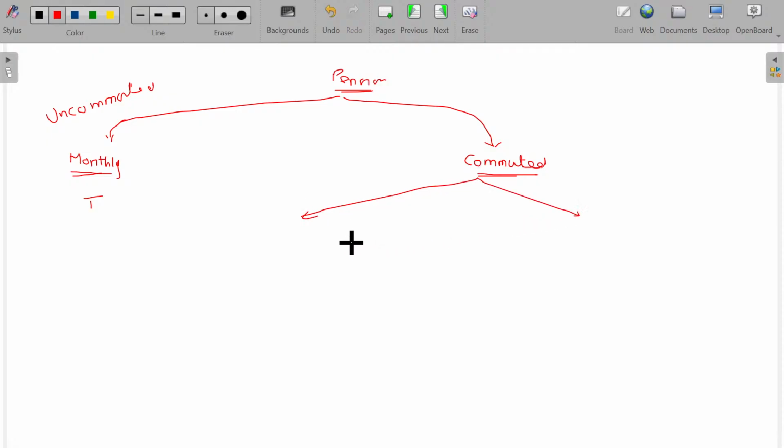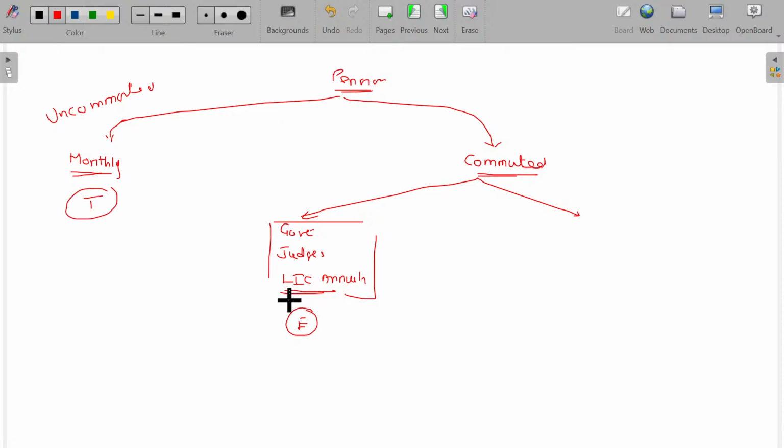One is if the commuted pension is received from government or a government employee, or judges of High Court and Supreme Court, or an LIC annuity plan. If you are receiving the commuted pension from these three entities, then it is fully exempt. This one is fully taxable. This one is fully exempt.